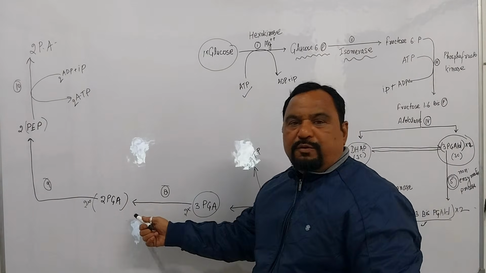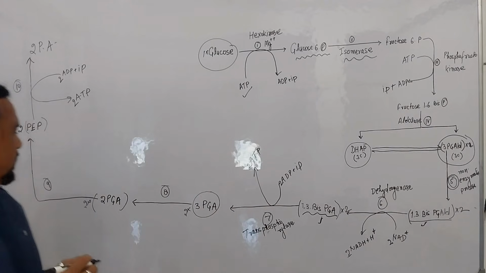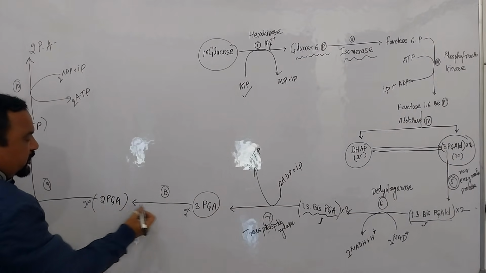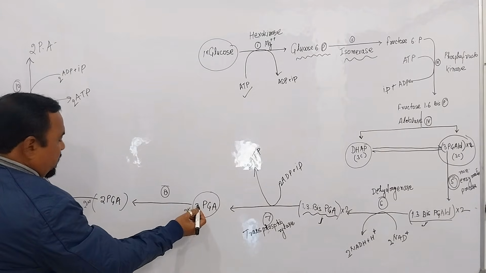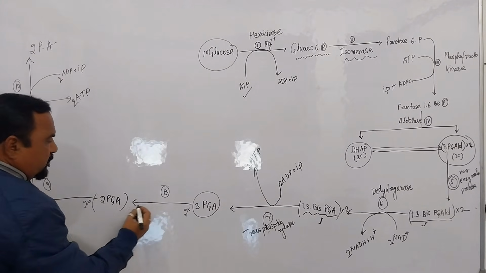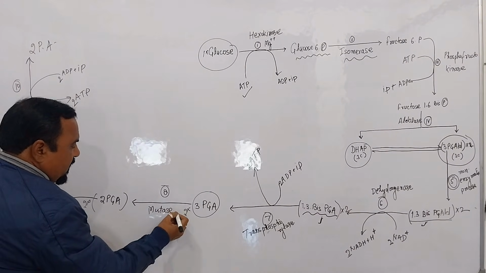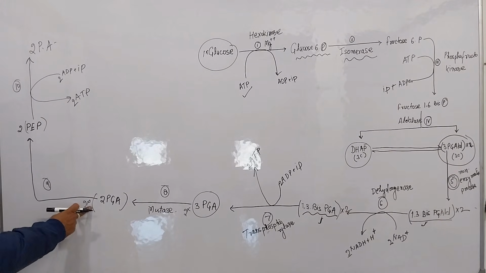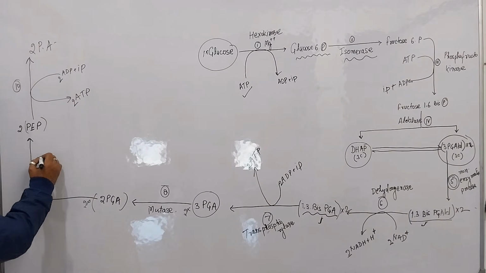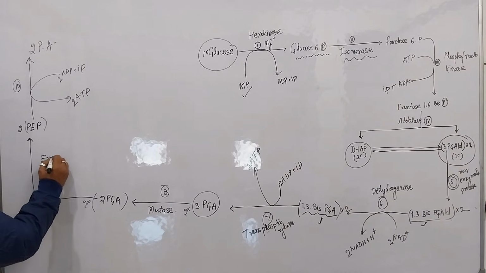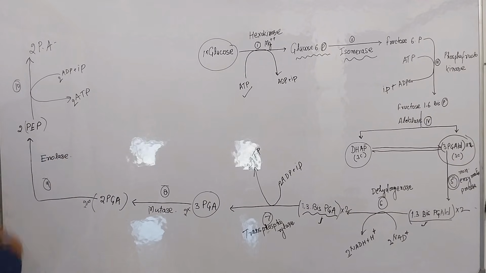Okay, 3-PGA is converted into 2-PGA. What is the meaning of this? 2-PGA means phosphate from the third carbon is changed to the second carbon. So here mutase enzyme works. 2-PGA is converted into 2-PEP. Enolase enzyme works.